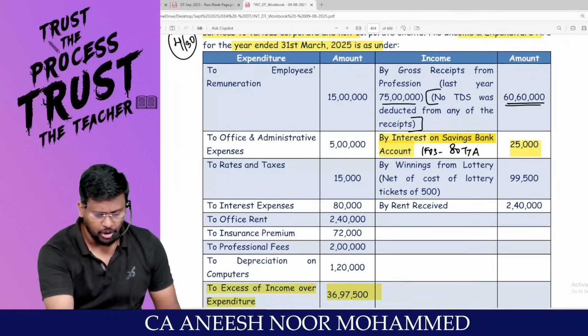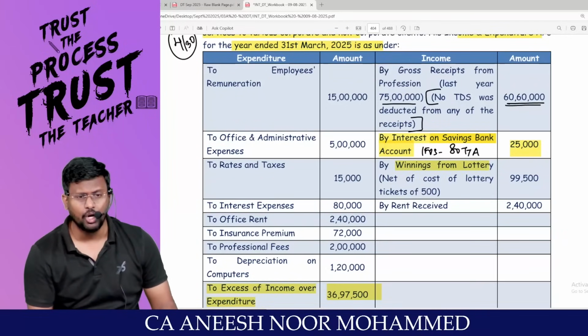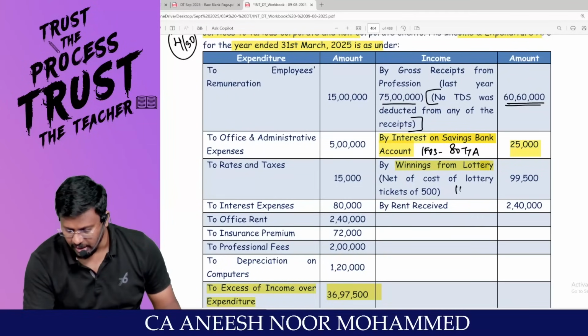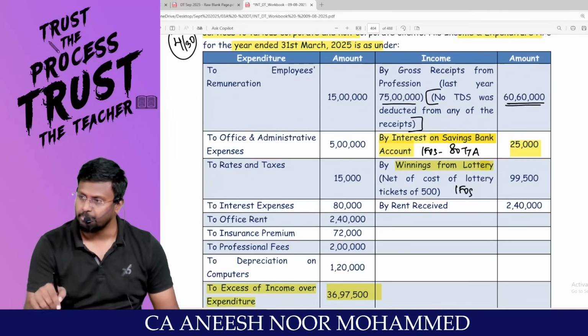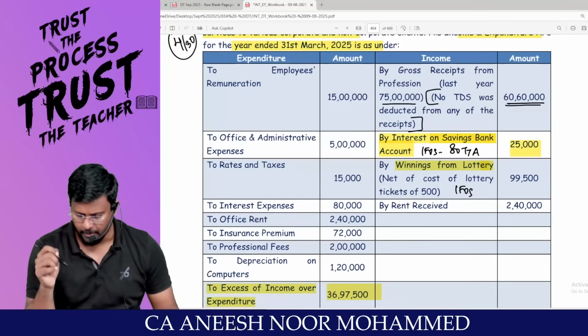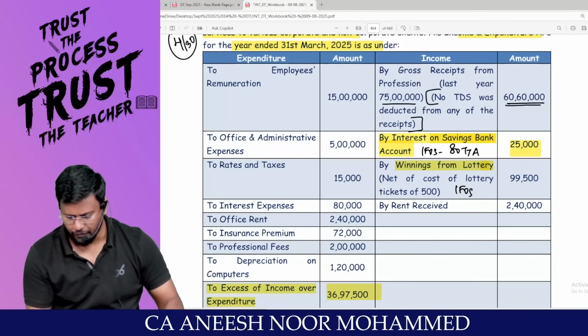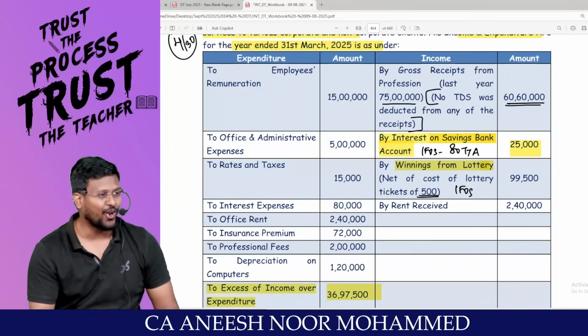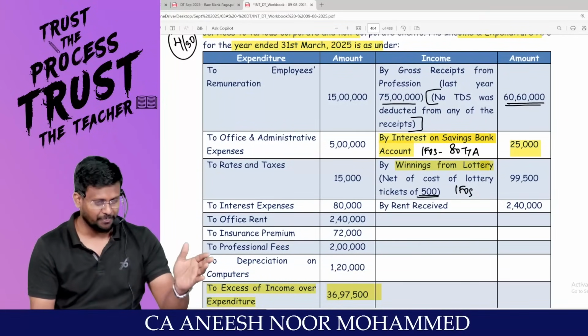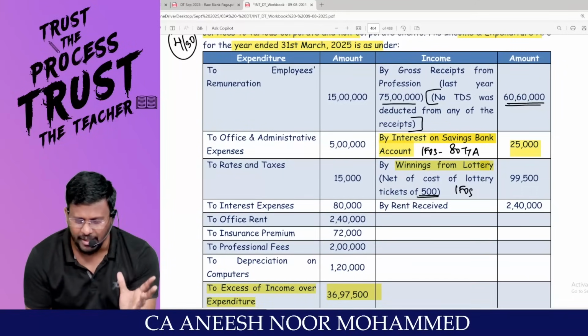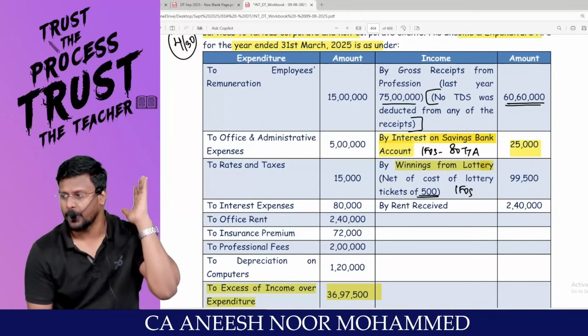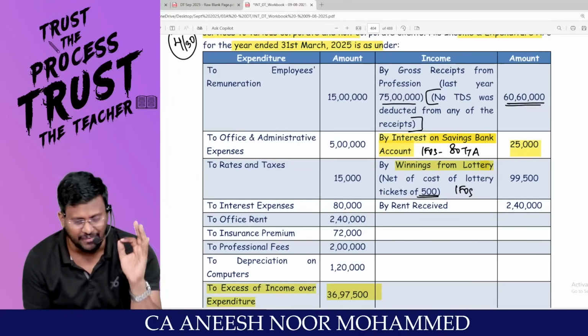Winnings from lottery, my dear lovable students, is IFOS, income from other sources. So this is an impurity, should be reduced from the PGBP. Net of cost of lottery ticket 500. Lottery ticket cost cannot be claimed as a deduction, because against casual income, no deduction will be allowed as per section 57.